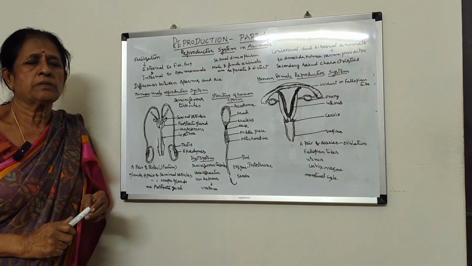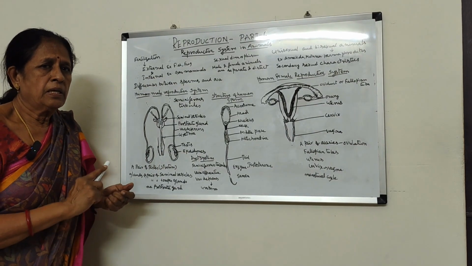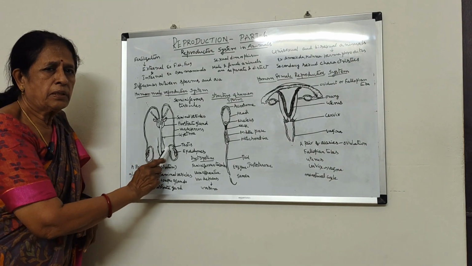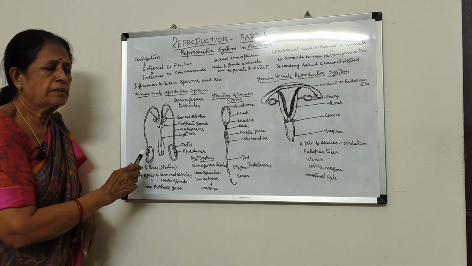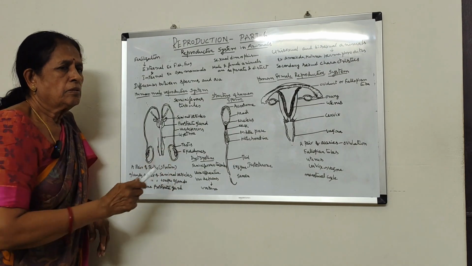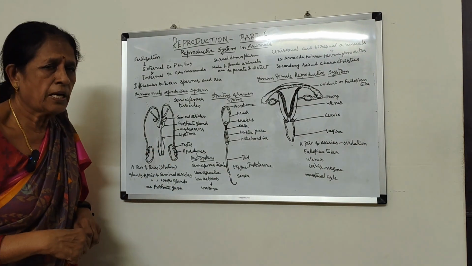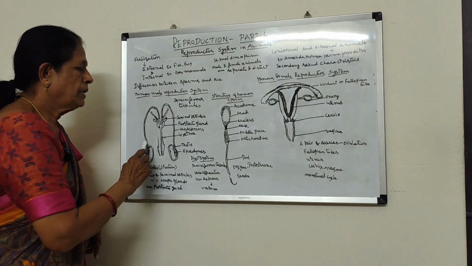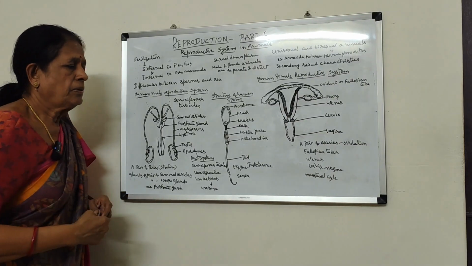So the male reproductive system contains a pair of testes, a duct system, and glands. The pair of testes are present outside the body, that means below the body, in scrotal sacs. In the testes, so many seminiferous tubules are present. In the seminiferous tubules, haploid sperms are produced in large number, and the sperms are collected by the system of ducts.